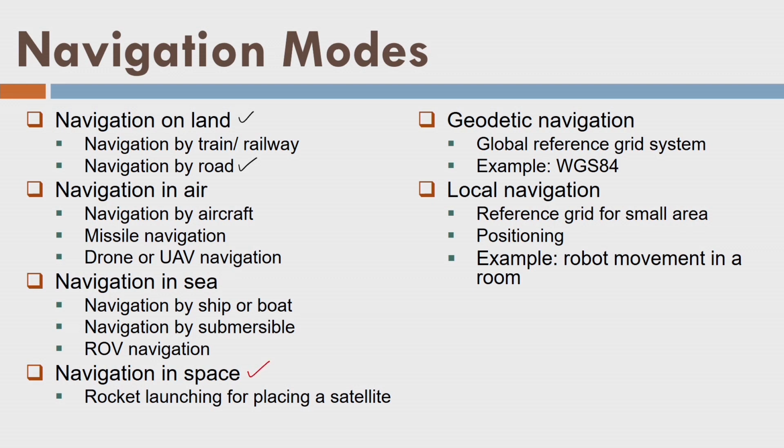That means when we launch a rocket, what do we want? We want to place a satellite in a certain orbit. So the rocket is launched. Once it goes to a certain orbit, the rocket detaches the satellite, the satellite is placed in that orbit and starts moving on a certain track. The satellite is navigating. First the rocket was navigating from a point on the earth to a certain orbit point, and thereafter the satellite starts navigating in that orbit because the orbit is known.